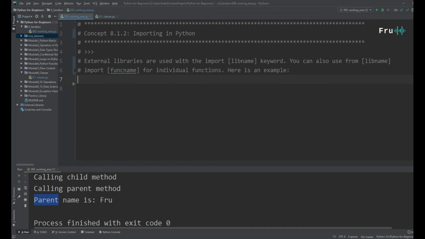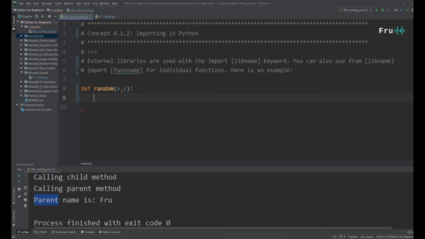Guys, it's going to be hard to do. You're going to have to define a function called random, and that function would take x and y. X is going to be the min, y is going to be the max, and then that function is going to do something. I don't know what it's going to do. Let's just say it returns some value to you, and then you can call that random function, guys. But how do you write a function that can generate a random number between some min value and some max value?